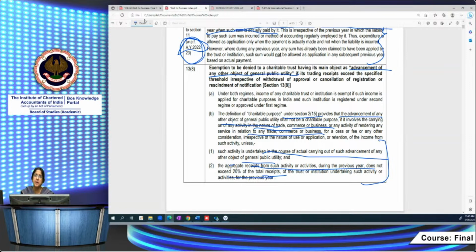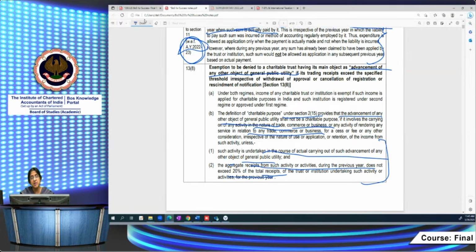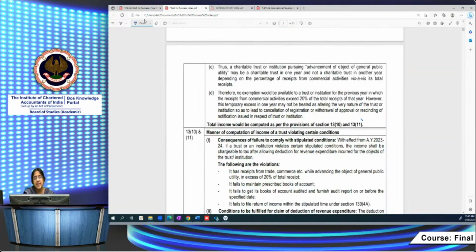If it is within 20%, then the trust will not lose its charitable purpose. If it exceeds 20%, then it will lose its charitable purpose. Then what will happen? It will come under the special provisions of 13(10) and 13(11), which we will be discussing later.